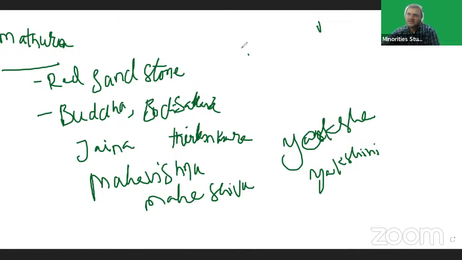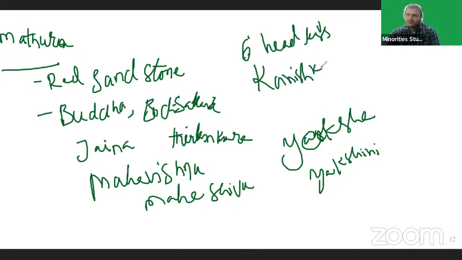Six feet headless Kanishka statue was also found in Mathura. In Mathura School of Architecture, they gave importance to spirituality. In Gandhara School of Architecture, they gave importance to physical features. Okay, this is the information related to Mathura.